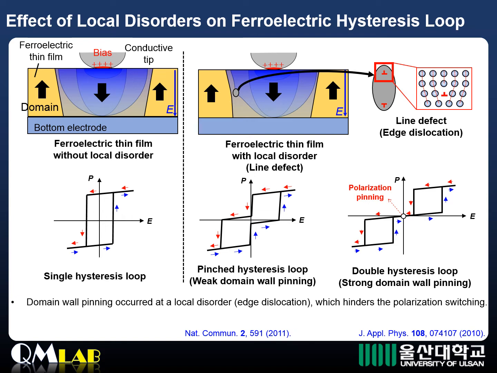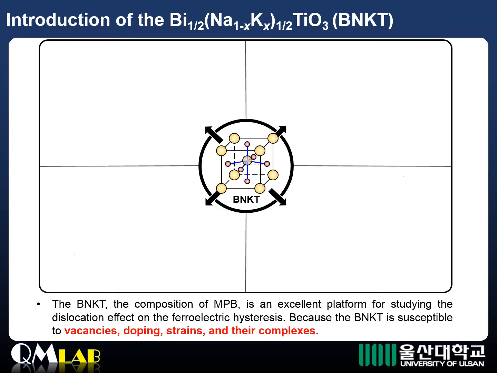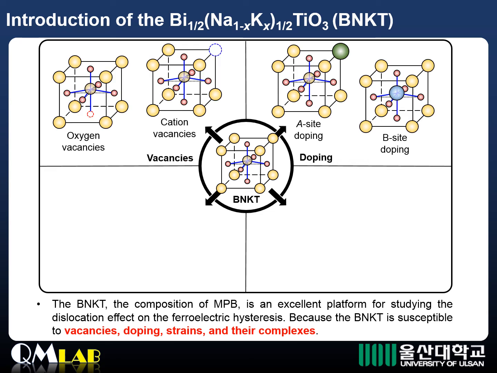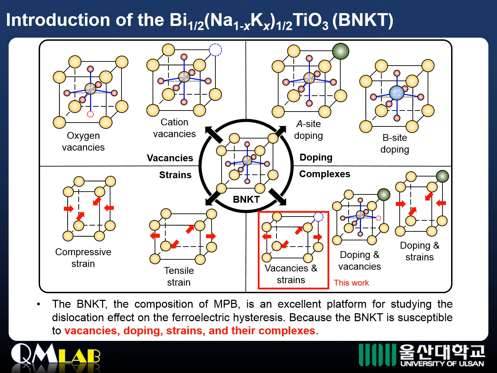the strength of pinning. But studies on the domain wall pinning effect by screw dislocation have been rare so far. To study the domain wall pinning effect by screw dislocation, we chose BNKT. Why choose BNKT? It is an excellent platform for studying the dislocation effect on ferroelectric hysteresis, because BNKT is susceptible to vacancies, doping, strains, and dislocations.